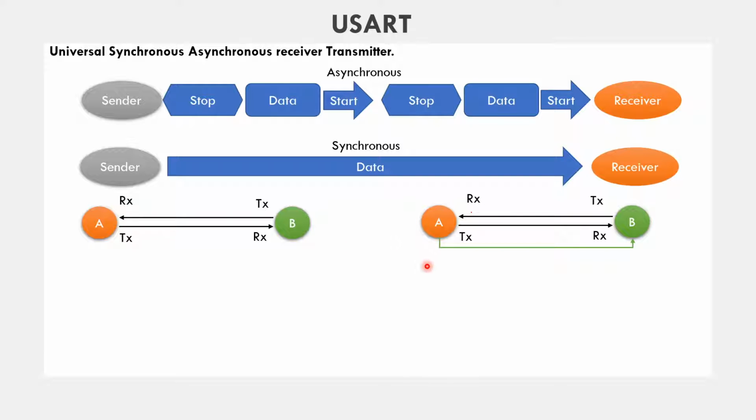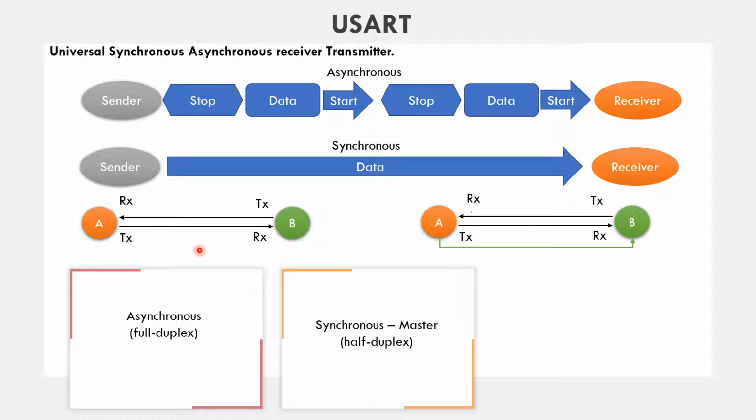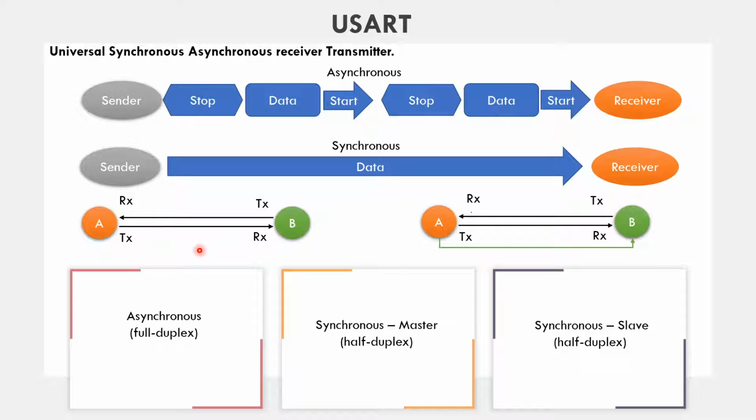In synchronous mode, the clock source is common. Means if controller A is sending the clock to controller B, then this is known as the master controller and this is known as the slave controller. The rest of the things remain the same as per the connections in asynchronous mode. So this USART has three modes of working. First is the asynchronous full duplex mode, second is synchronous master half duplex, and the last one is synchronous slave half duplex mode.